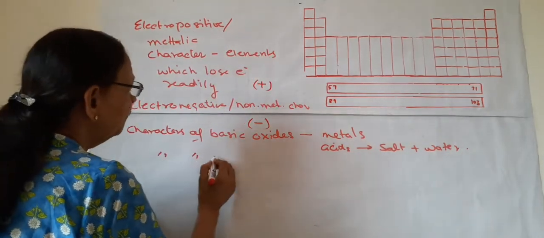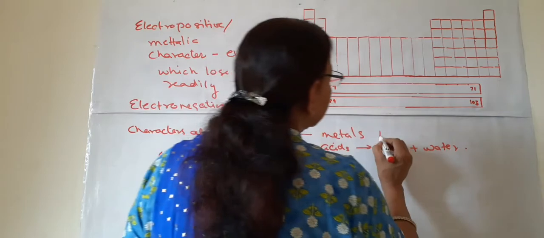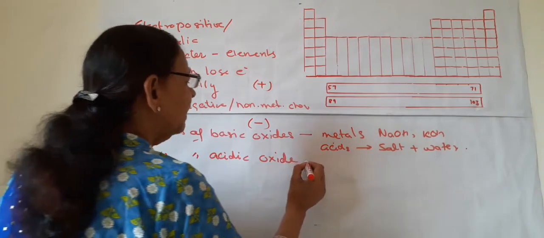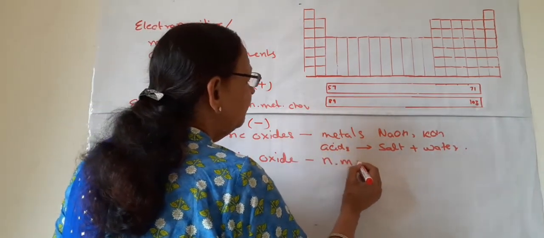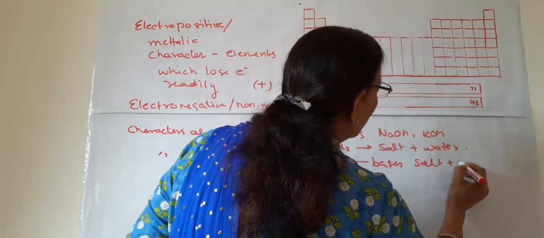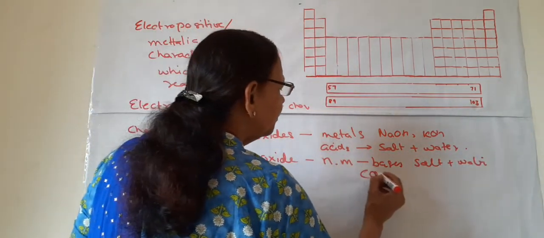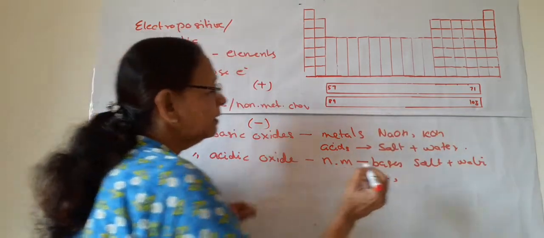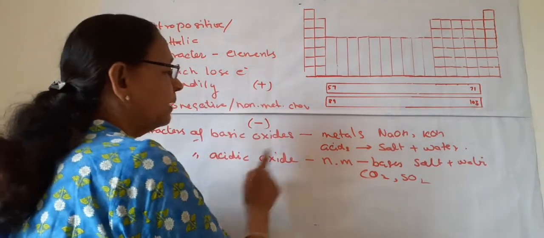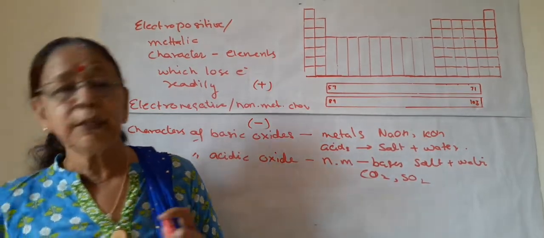And characters of acidic oxides. Basic oxides are like NaOH or KOH. Acidic oxides are of non-metals. When they react with bases, they form salt and water. So these are some of the terminologies. Non-metallic oxides, you know, are acidic oxides: carbon dioxide, sulfur dioxide. These are acidic oxides of non-metals. So these are some words, the terminology, you should know.